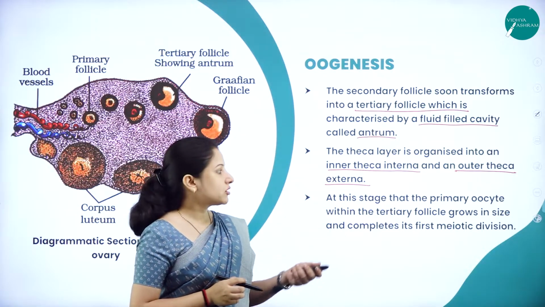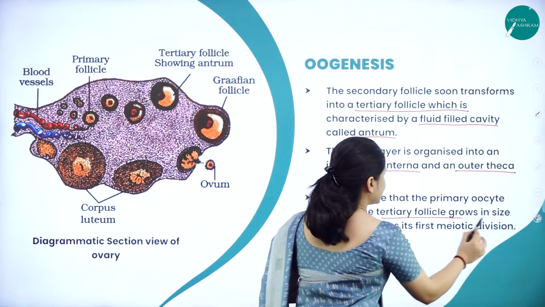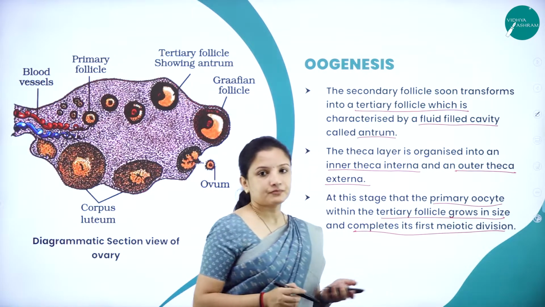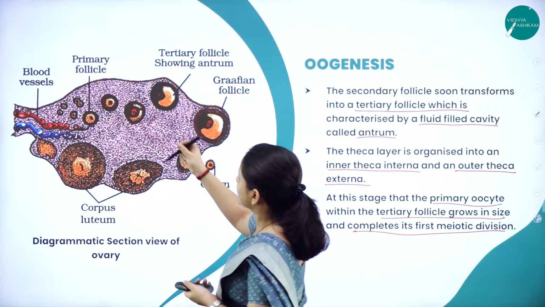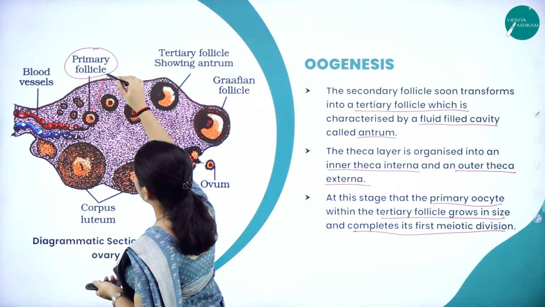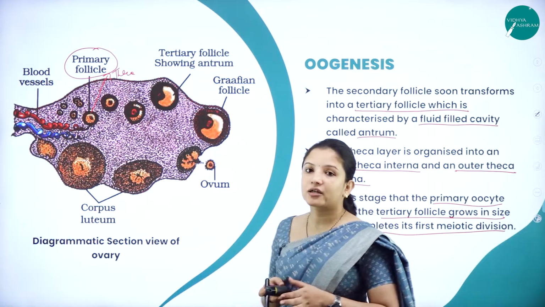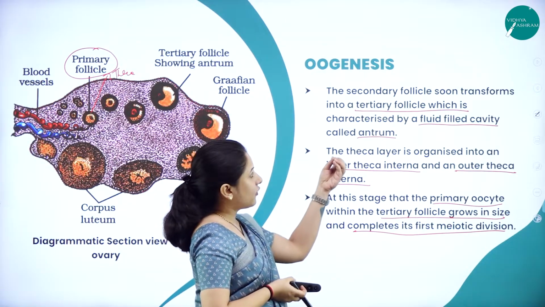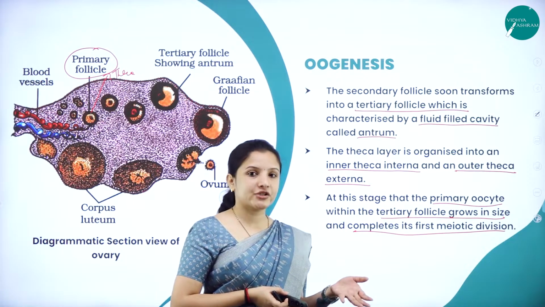At this stage, the primary oocyte within the tertiary follicle grows in size and completes its first meiotic division. So that is how the first meiosis gets completed. As you can see, the primary follicle gets surrounded by a theca layer, forming the secondary follicle. That secondary follicle will again get covered by more theca layers, and they will form the tertiary follicle.